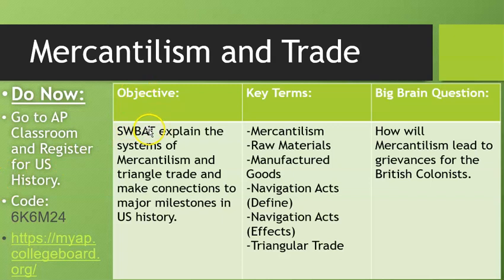So, the objective today is we are going to explain the systems of mercantilism and triangle trade and make connections to major milestones in U.S. history. We're going to talk about what these things will lead to. Key terms here: how will mercantilism lead to the grievances of the British colonists? That is our big brain question of the day. So we're going to go ahead and move forward. If you need time for the objective, pause it now, because now we're going to move on.